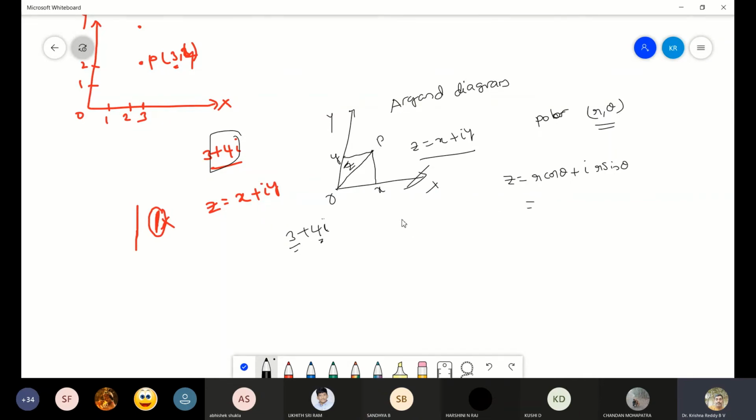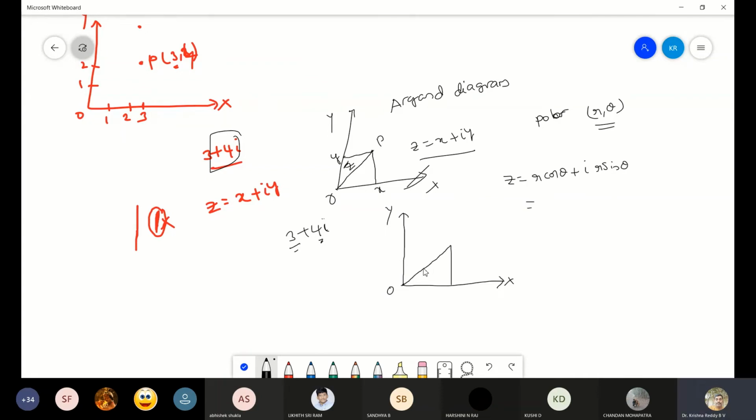Now if you draw the diagram like this, this is the x-axis as well as the y-axis, and this is the origin. Now I will consider this as z.